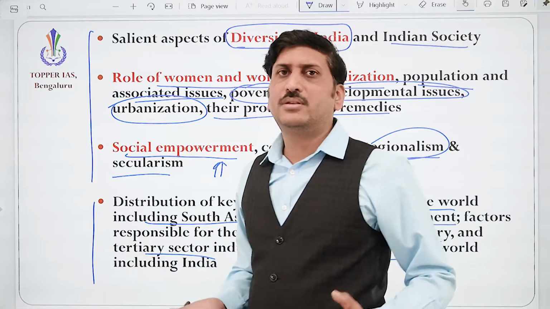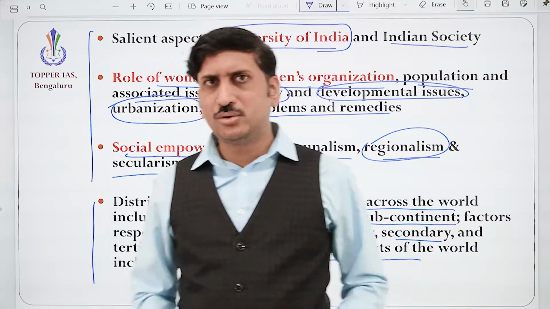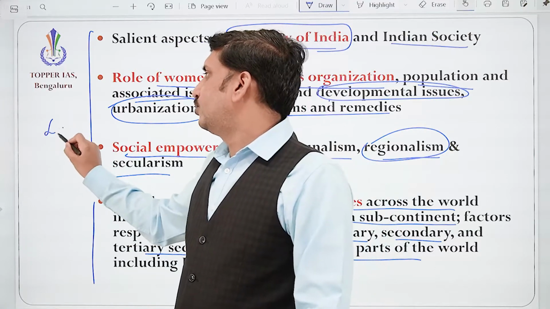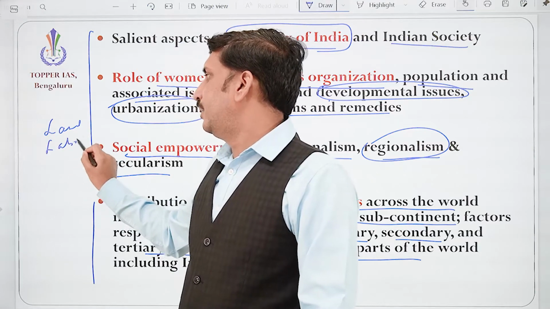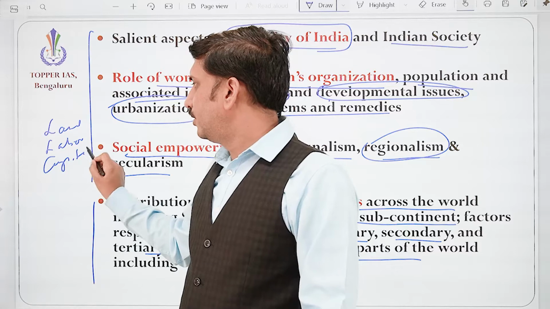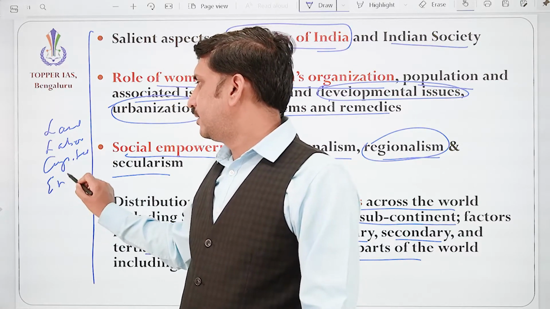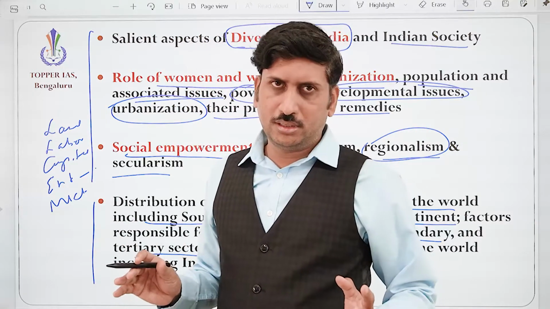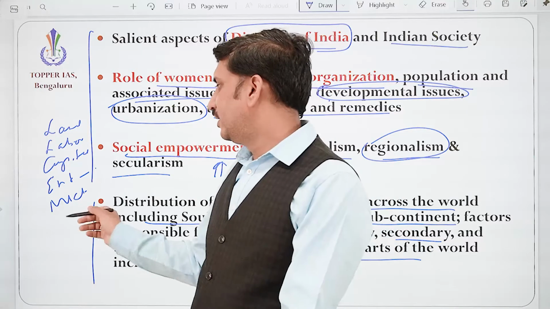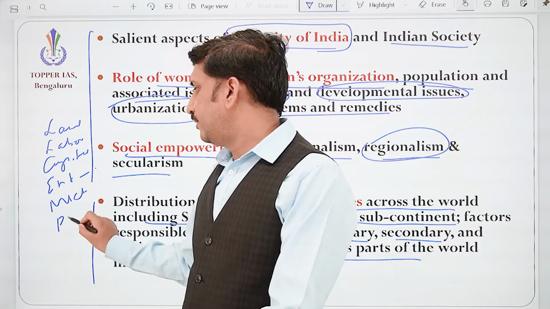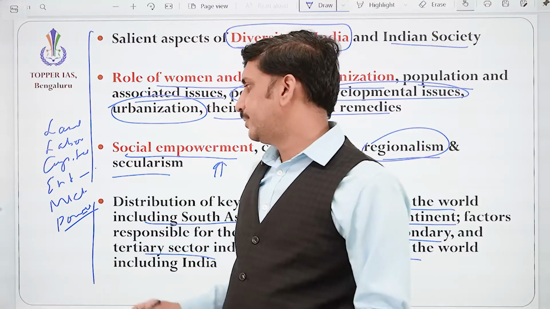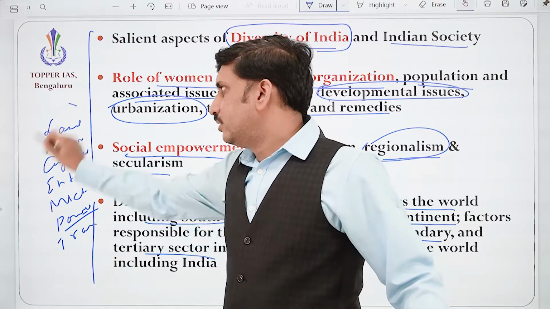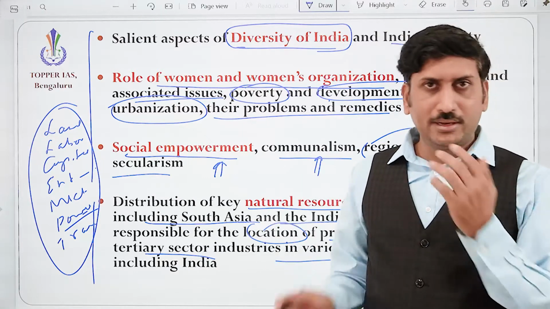So any market, any industry, if it wants to be set up, for example, we call them factors of production. So land should be available, correct? Labor should be available, correct? Capital should be available, and entrepreneurship, that is skills, should be available. Market is important. If you have produced a good, you want to sell it, right? And power is very essential. And transportation, very very important. So based upon these things, industry will be located.